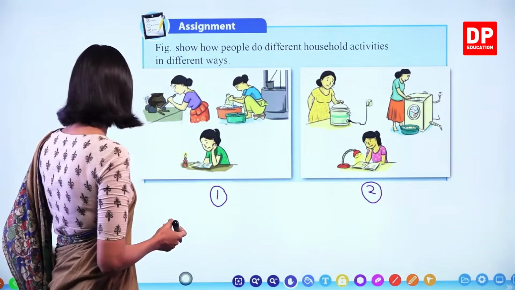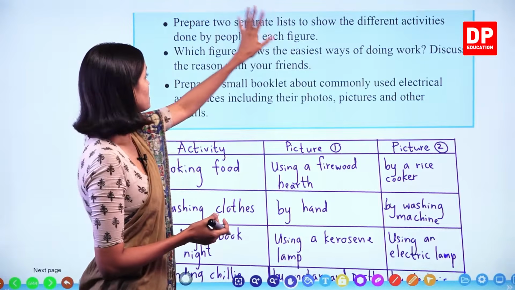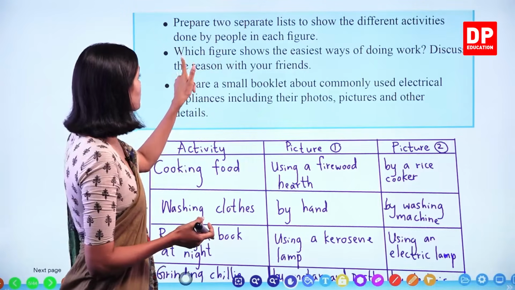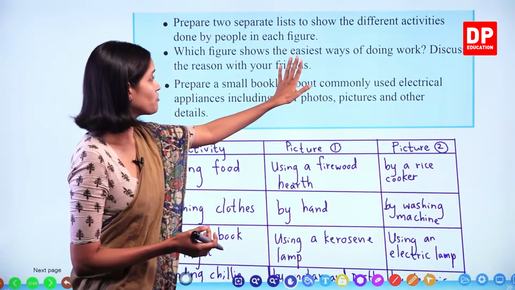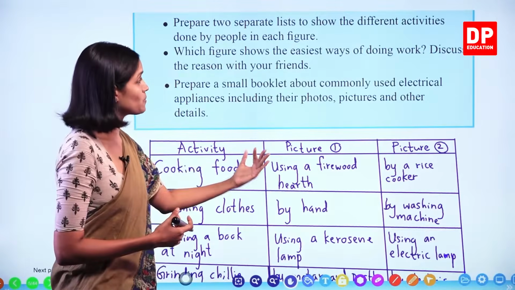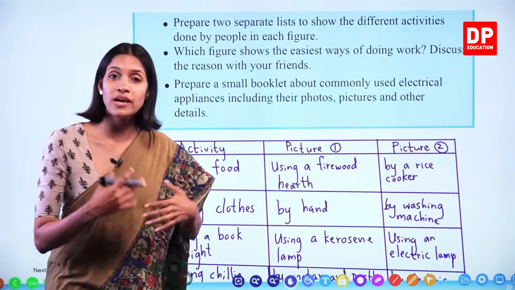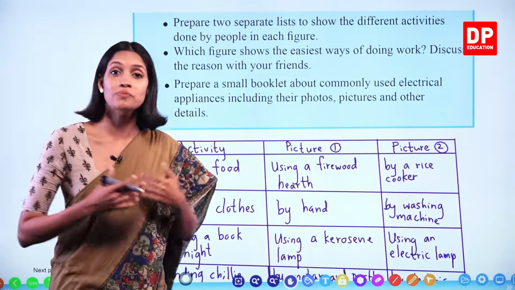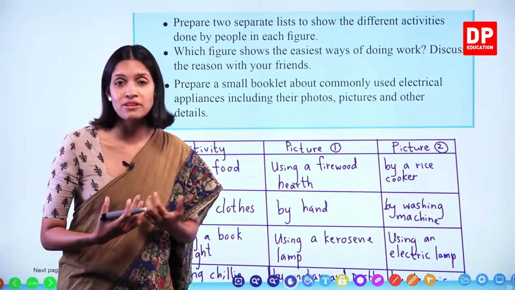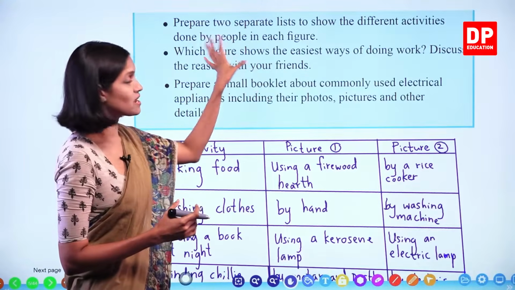Okay, children, look at this one. The first one, prepare two separate lists to show the different activities done by people in each figure. We did that. Which figure shows the easiest ways of doing work? So we can easily write. You all have to write this one. The first picture, first figure. Discuss the reason with your friends. You all can discuss. We already discussed this one. Because of use of electricity, we can get all these activities done easy and faster. Or simply you can add something to this one.